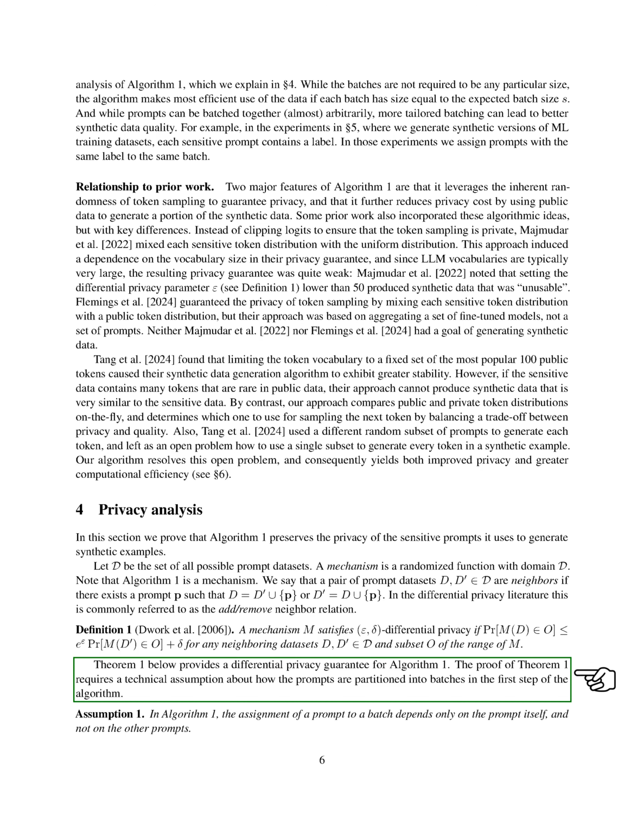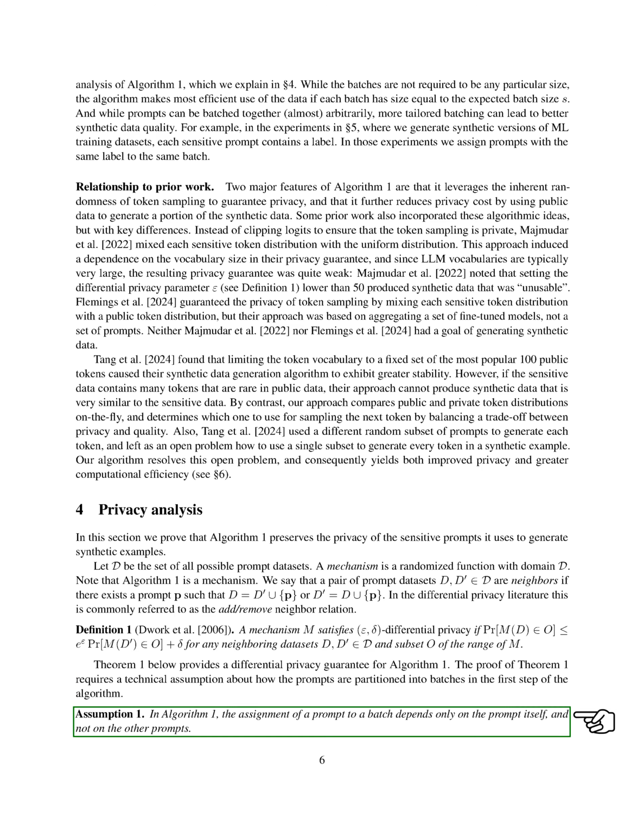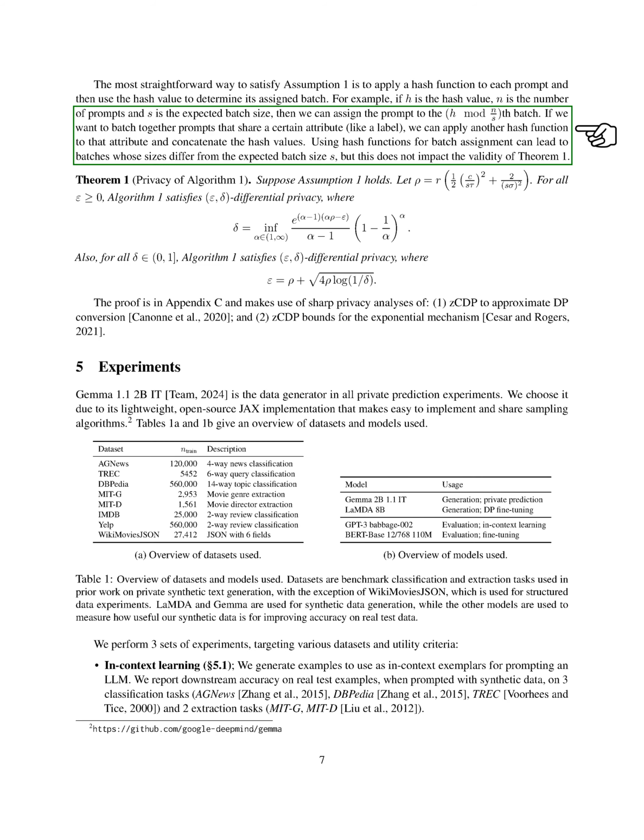The proof of this privacy guarantee relies on a technical assumption about how prompts are grouped into batches at the algorithm's outset. By assigning prompts to batches based solely on the prompts themselves, we can ensure privacy. Using hash functions for batch assignment, we can accommodate prompts with shared attributes without affecting the privacy guarantee.